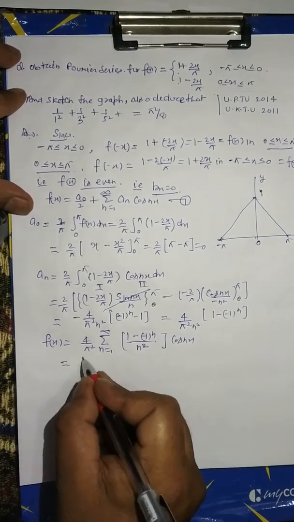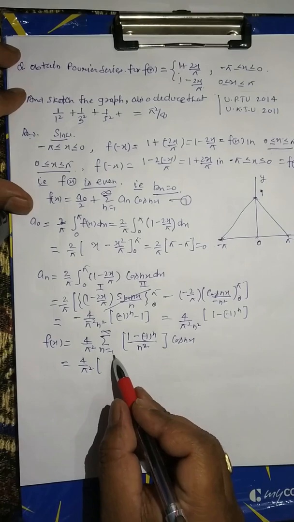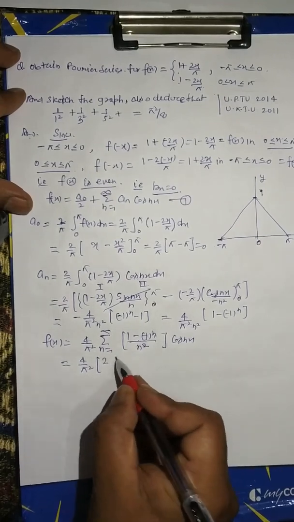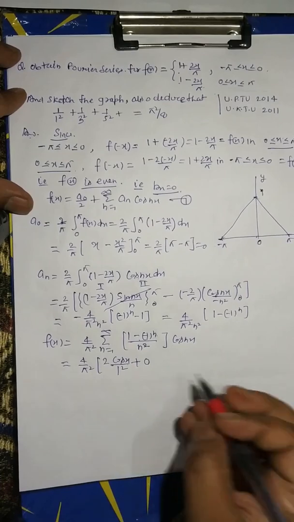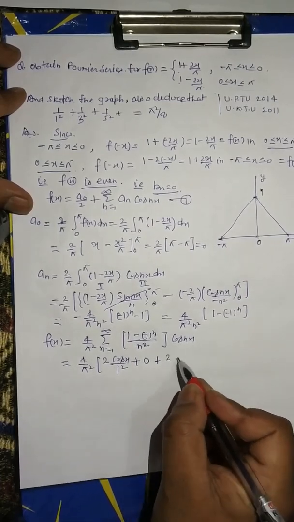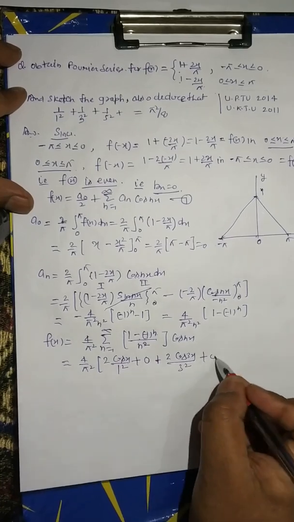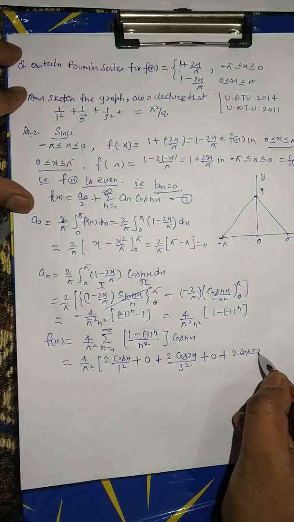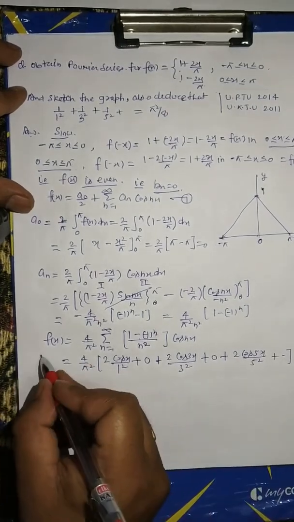This equal to 4 upon pi square, putting value of n equal to 1, 1 minus minus 1 power 1, this is equal to 2 cos x upon 1 square, n is equal to 2 will be 0, n is equal to 3, 2 cos 3x upon 3 square, n is equal to 4, 0, n is equal to 5, 2 cos 5x upon 5 square plus up to infinity, this is equal to f(x).